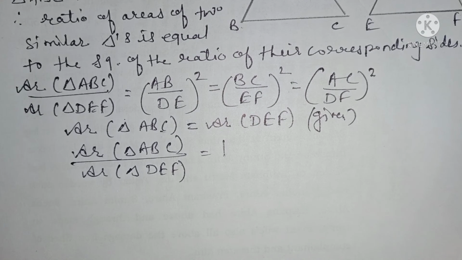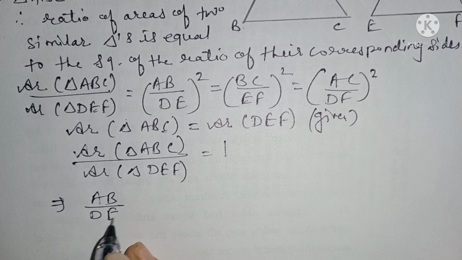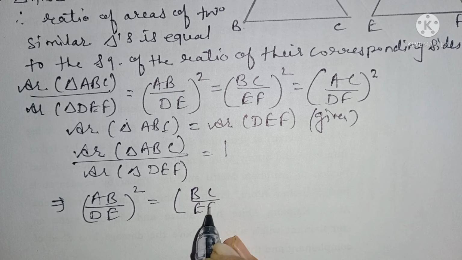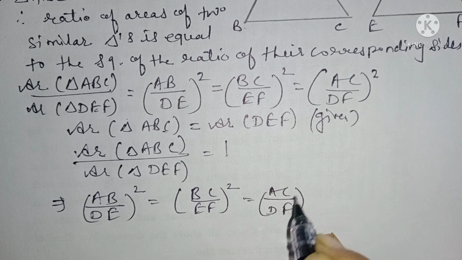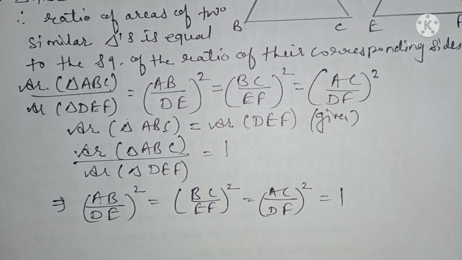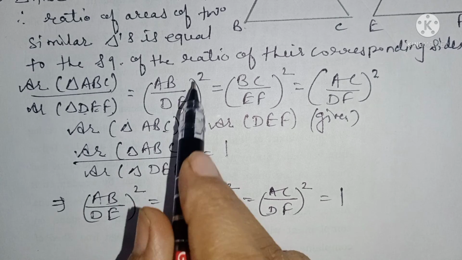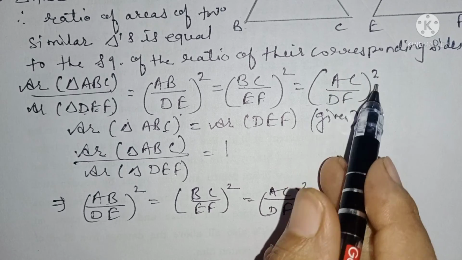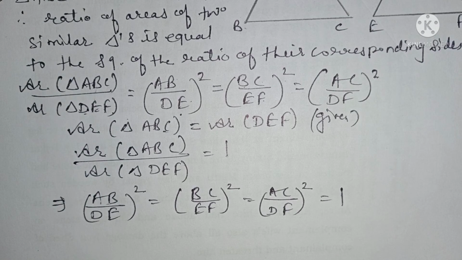So can I write here that therefore AB upon DE square is equal to BC upon EF square is equal to AC upon DF square is equal to 1, because the area of triangle ABC upon DEF is equal to AB upon DE square equal to BC upon EF square equal to AC upon DF square. So this is now 1. So this is all equal to 1.